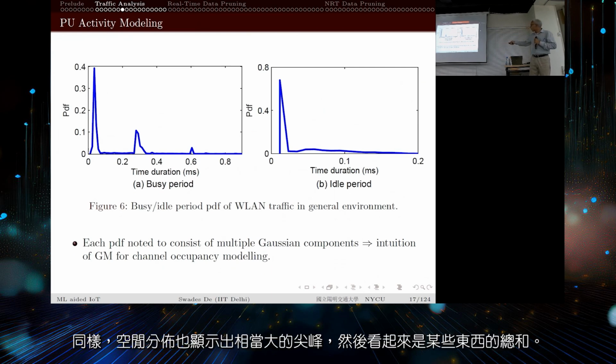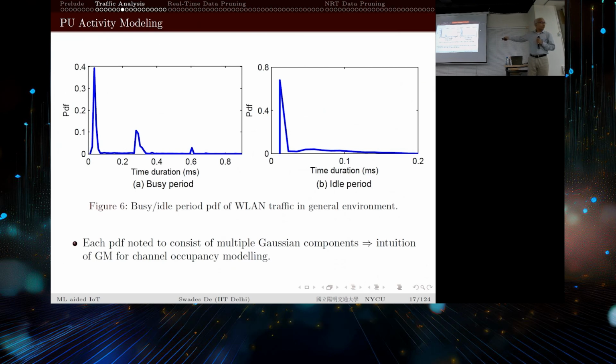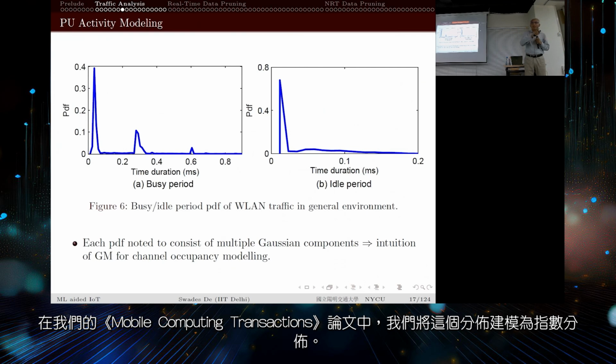Likewise, the idle period distribution is also quite peaky, and it looks like a sum of something. So two things caught our eyes. Remember that we were modeling these as exponential distributions. In our transactions on mobile computing paper, we modeled these distributions as exponentially distributed.